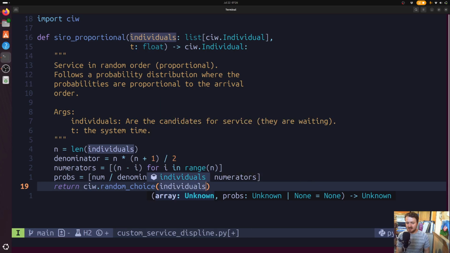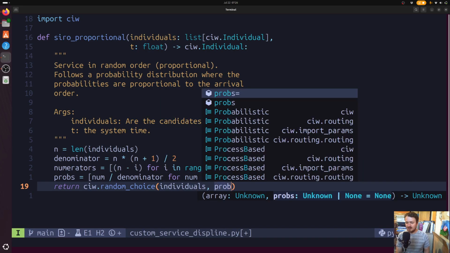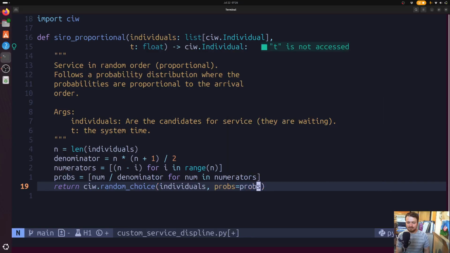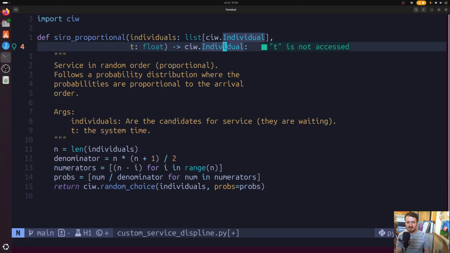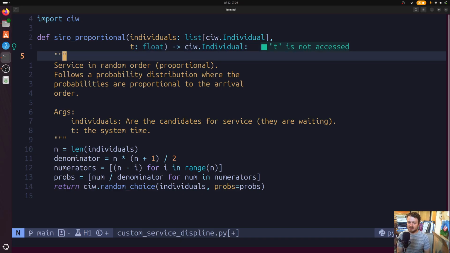All that you need to eventually do is return some choice of individual. Okay, so this is the really important part. You can do this in whatever way you like, given the individuals that are there and the time. And I think I also showed in a previous video, you can access the global state of the system, or even, I didn't show you, but you can access things that are happening anywhere else in the system locally, in terms of what are the contents of the queues elsewhere, if that was of relevance, or what's happening in other services, or what's happening in this service. You get a lot of access through individuals.